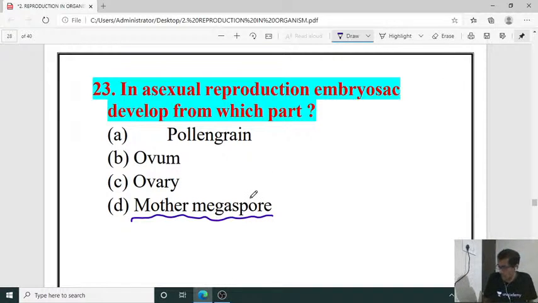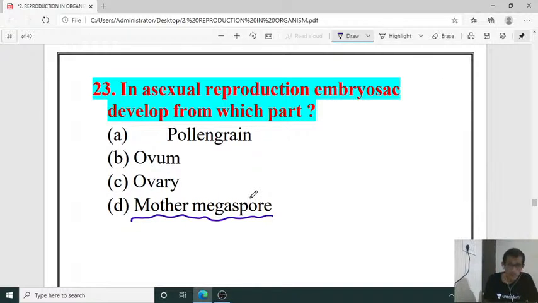In sexual reproduction, of course, the embryo sac is there in the ovary, and from the ovum embryo sac development happens. But in asexual reproduction, directly from the megaspore mother cell, the embryo sac will develop. Yes, you are right, Shreyas and Karjol.